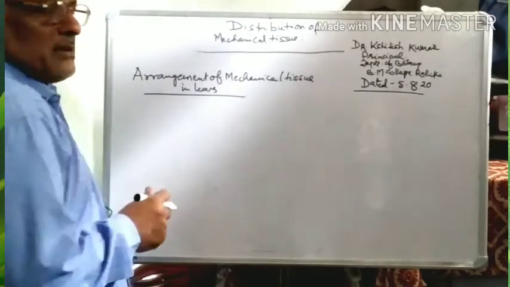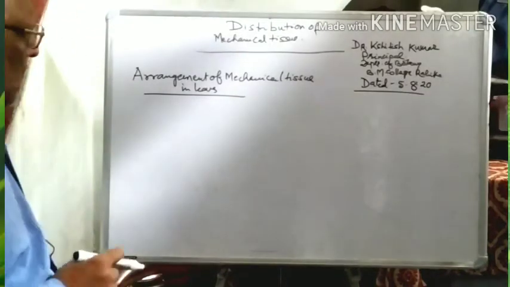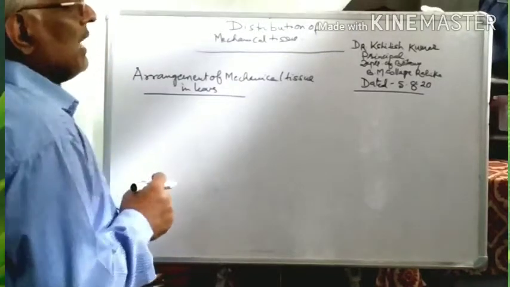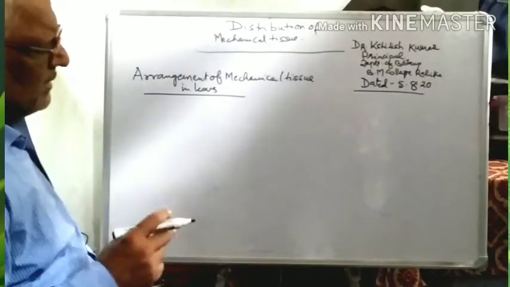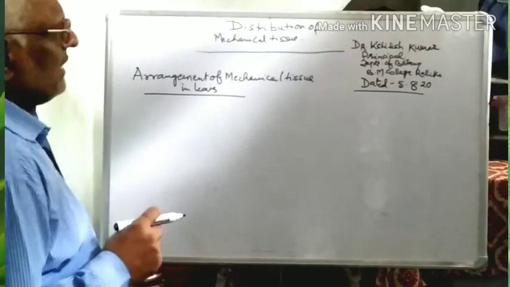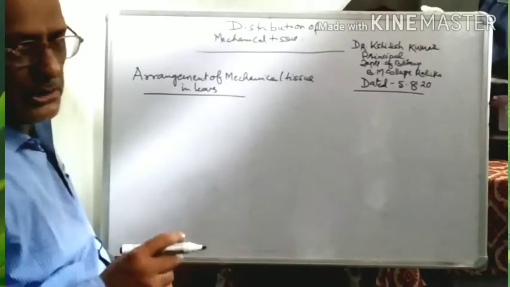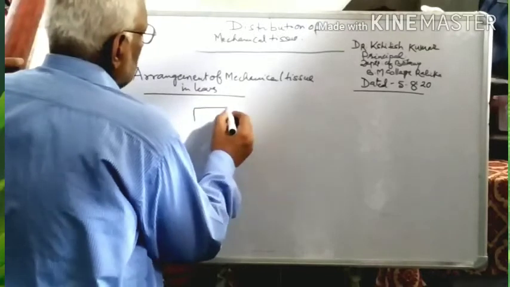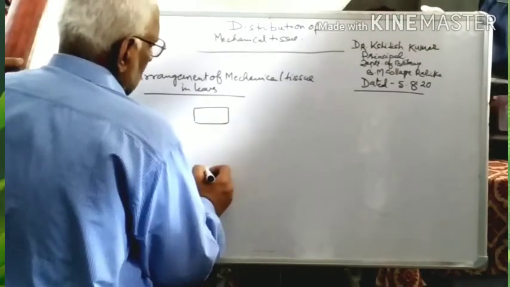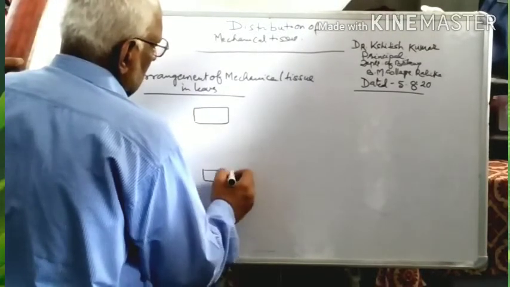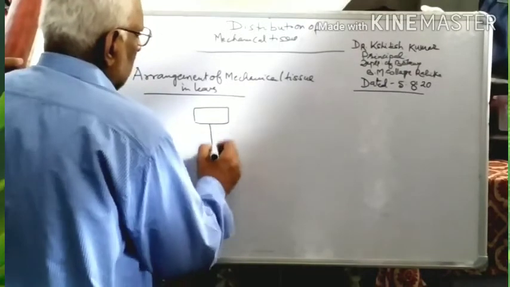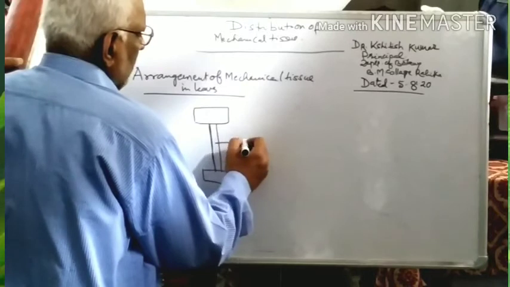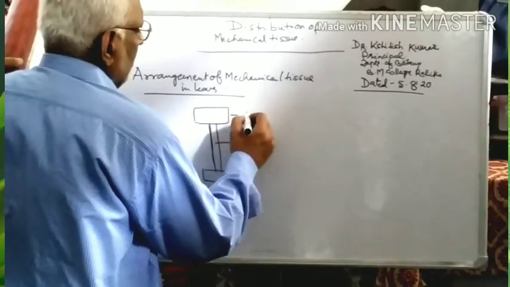As in the previous lecture I said, mechanical tissue is arranged in girders, just like modern technology uses. The upper portion is known as the flank, the lower portion is also known as the flank, and what joins the two flanks is known as the web.